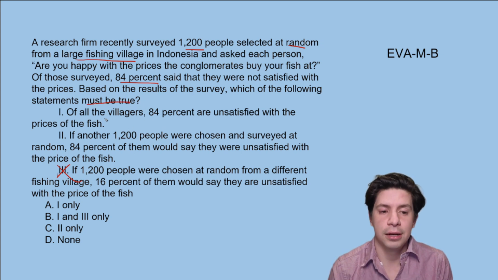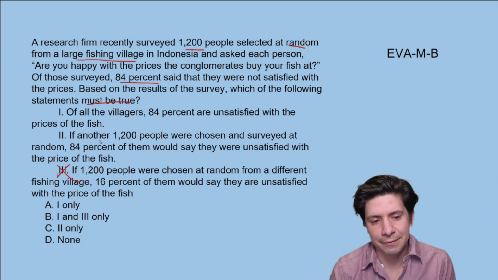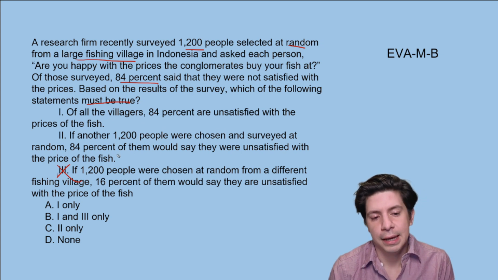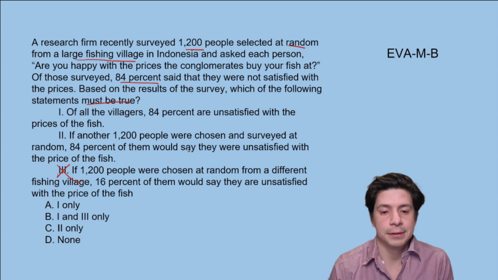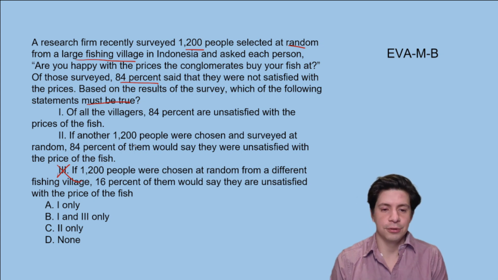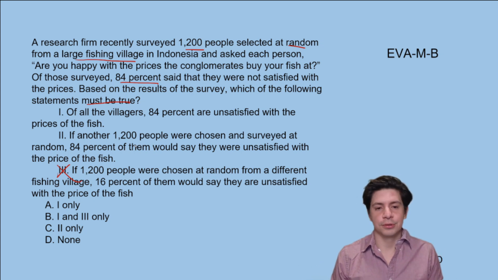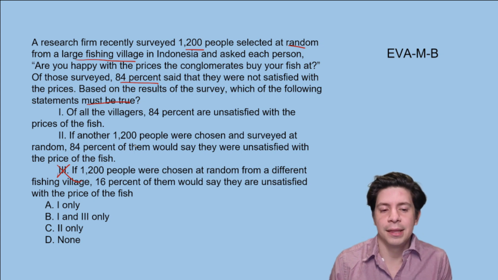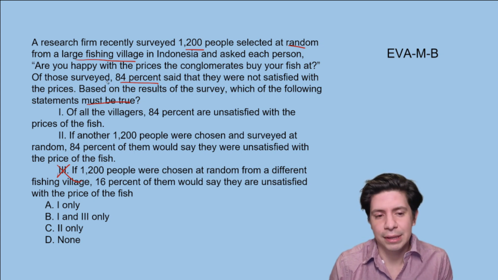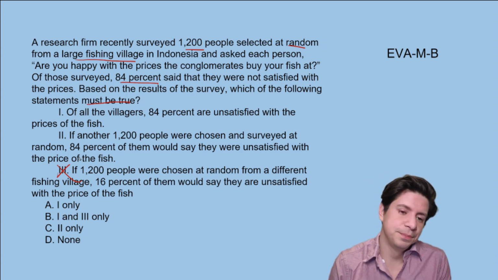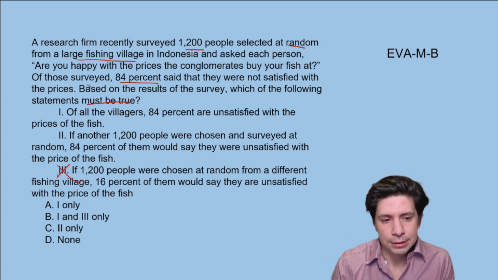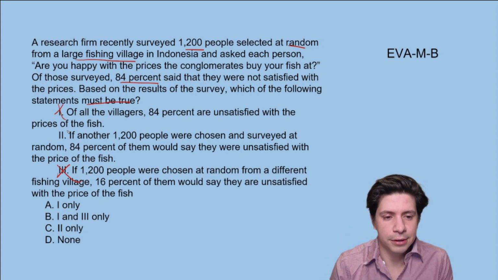So it's not 1. And then if another 1,200 people were chosen and surveyed at random, 84% of them say, again, you can't draw that conclusion. It can't be that specific of a conclusion. If it had been something like most of them are unsatisfied, then that could be true, but that wouldn't necessarily even be must be true. So when it says must, it has to be very specific. So it's actually not 1 either, and it's not 2, so the answer is D.